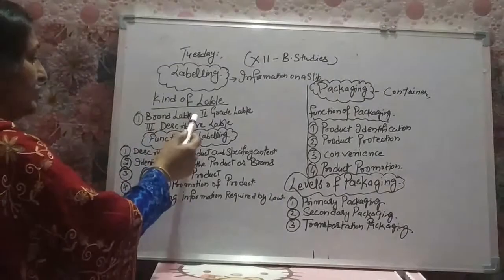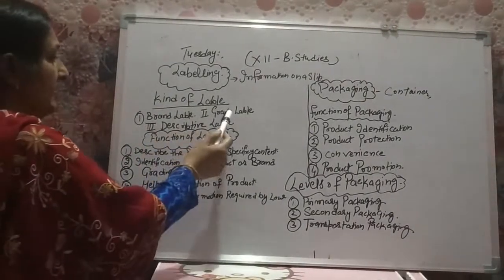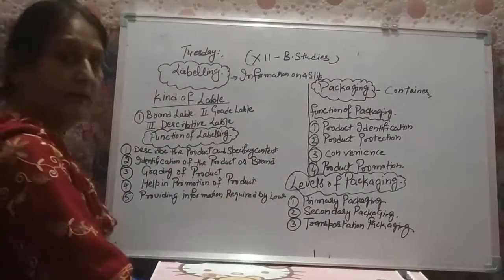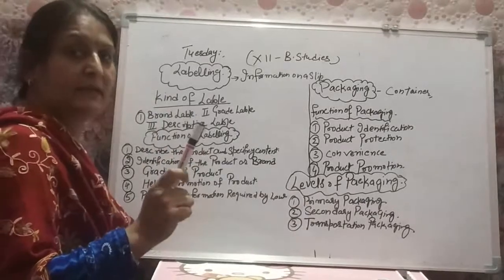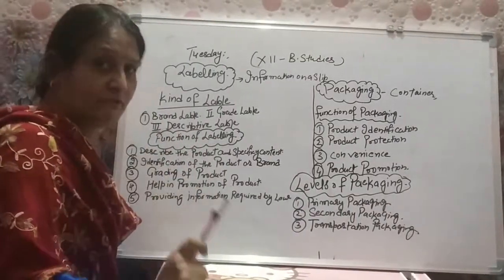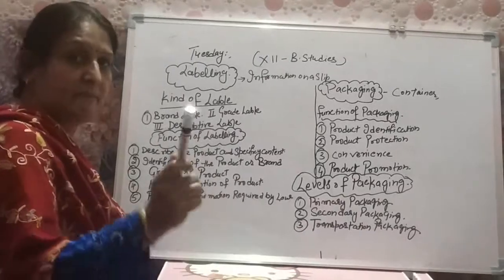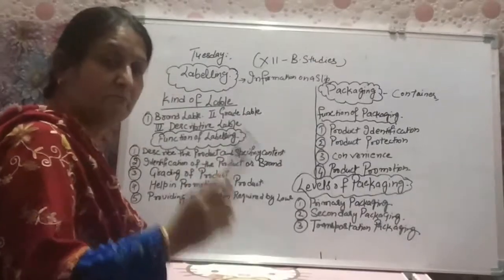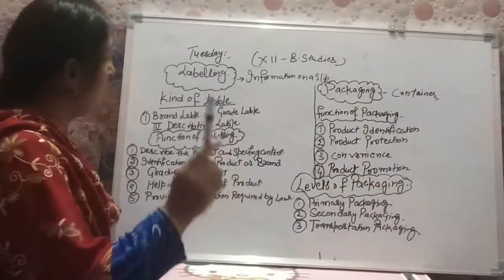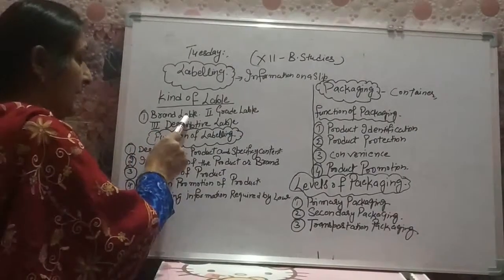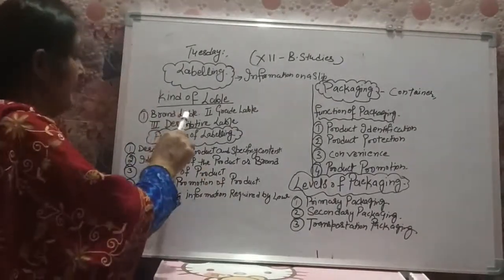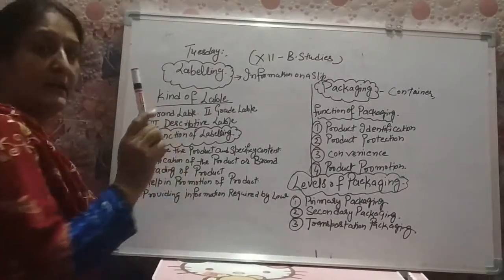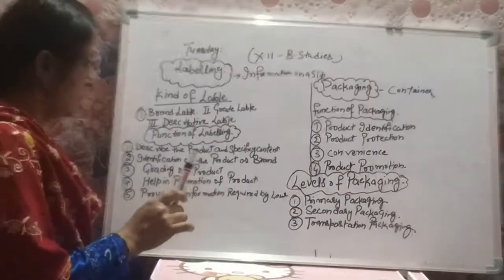And there are three kinds of label. Number one, brand label. Number two, grade label. And number three, descriptive label. So first of all is brand label. When the label is to be maintained to show only the brand of the product, brand you know very well, some symbol, some word or any identification mark will be known as the brand. So when a label is to be maintained to show only the brand, that will be known as the brand label, and no other information will be given on the brand label, only the name, the symbol and the sign of the company, right?